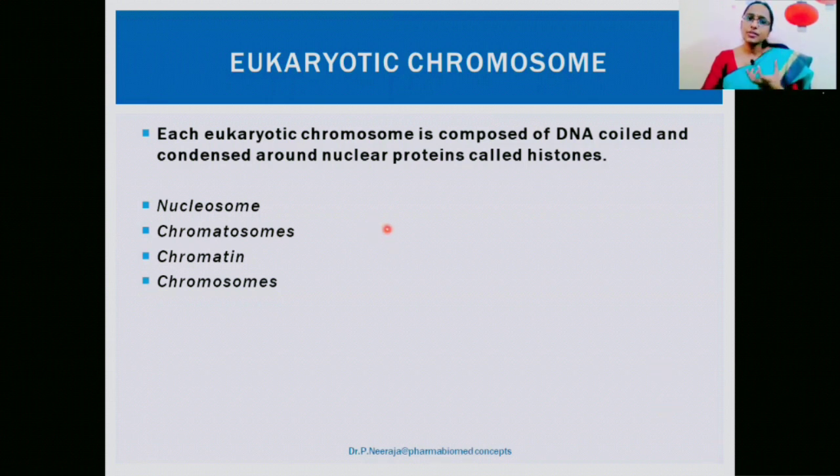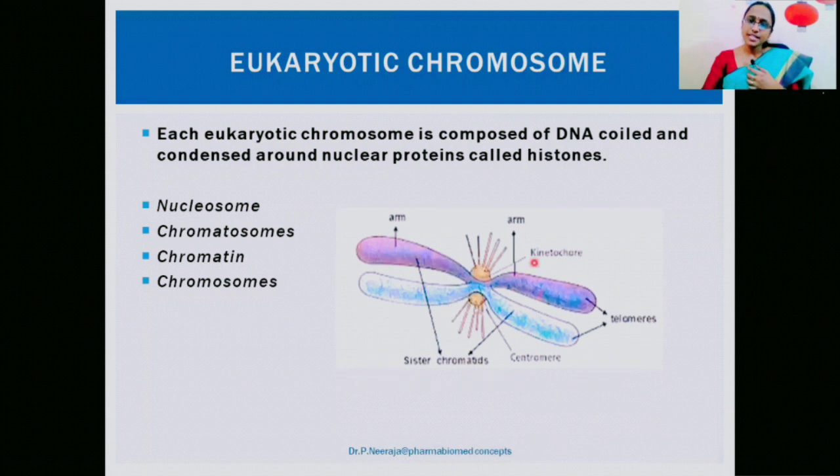So what is this eukaryotic chromosome made up of? The eukaryotic chromosome is also made up of DNA, but the DNA is coiled, highly condensed, and it is associated with proteins called histone proteins. Here you can see the structure of a eukaryotic chromosome, where you can see again the shorter arm, longer arm, and in the center you have a centromere.